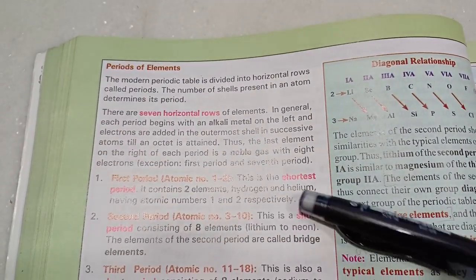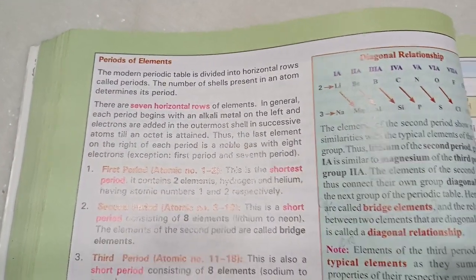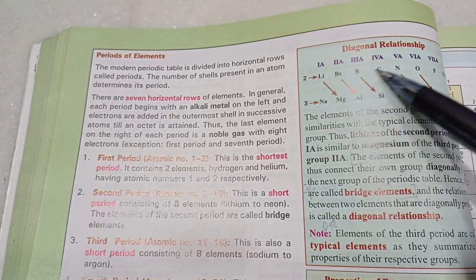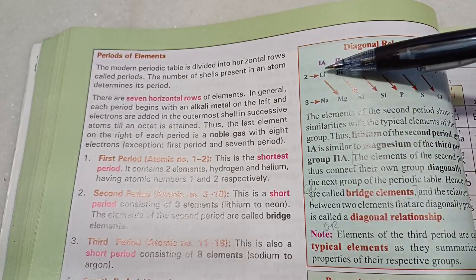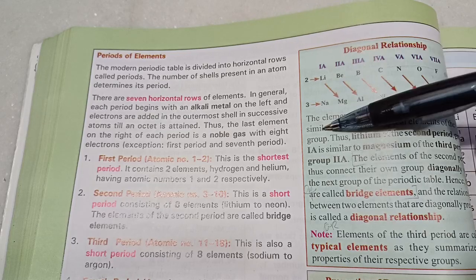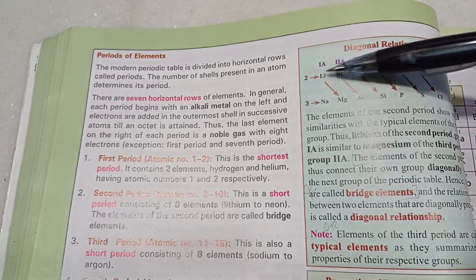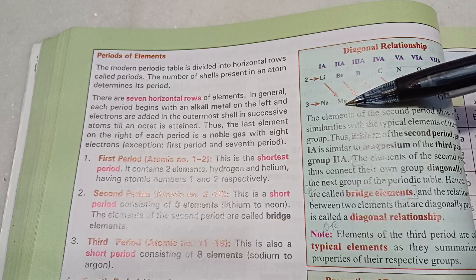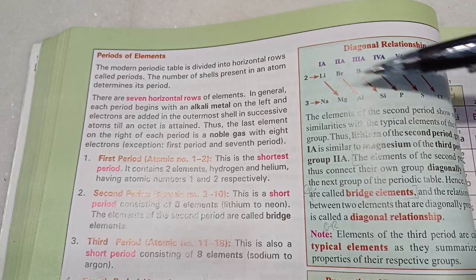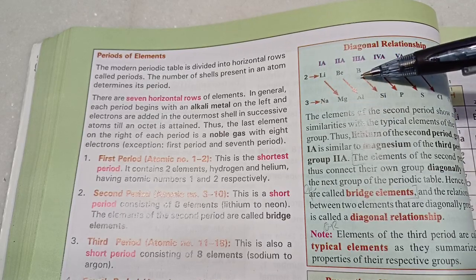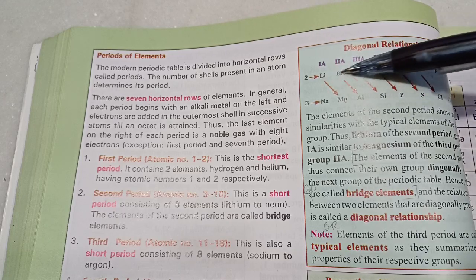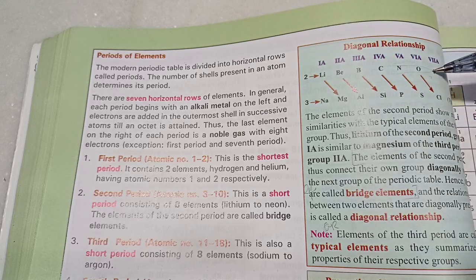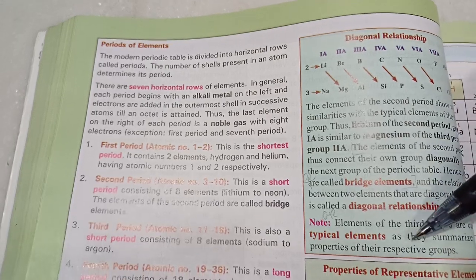Periods. There are 7 periods. Something interesting is that the period 2 elements are called bridge elements because instead of having properties of their group, they show properties of the diagonally next group. So lithium is more like magnesium than sodium. Beryllium is more like aluminum than magnesium. The diagonal relationship, so they are called bridge elements. This is because of their extremely small size. So the greater nuclear pull makes them a little less metallic than expected. So mark this as a GR.